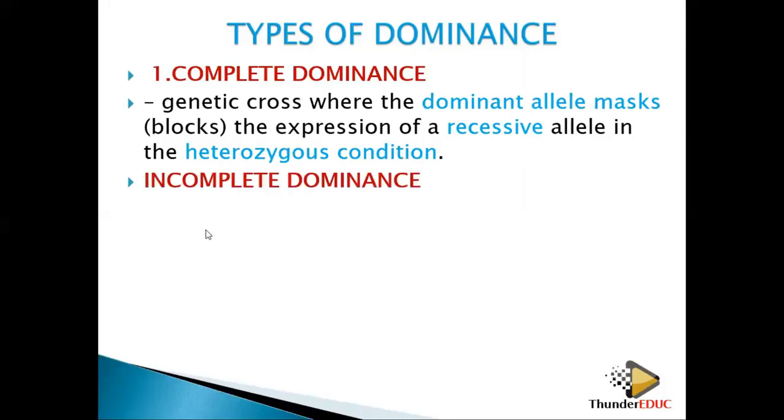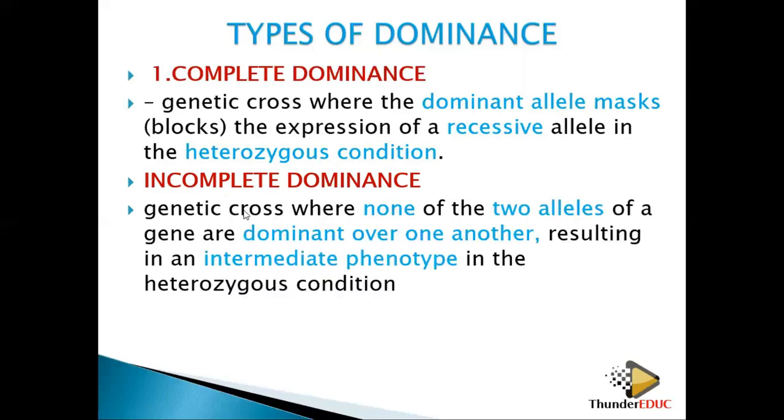So you have what you call the incomplete. When we talk about incomplete, it means that yes, the dominancy is there, but it is incomplete. So it means that one brings 50 and then another one brings also 50. So you're saying that it's a genetic cross where none of the alleles is dominant over the other. Neither of the alleles is dominant over the other. It means that they have equal powers.